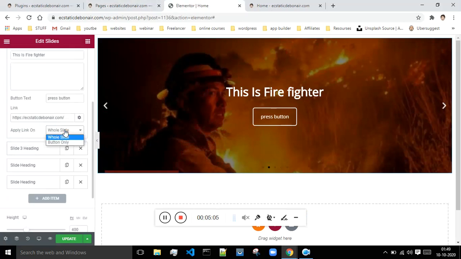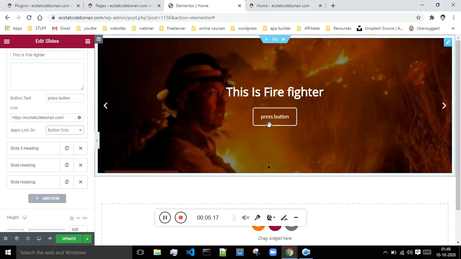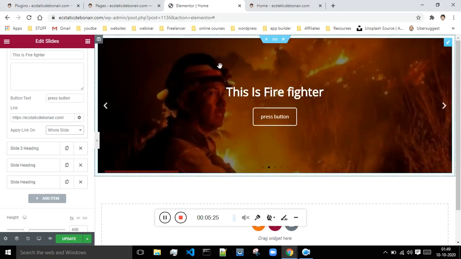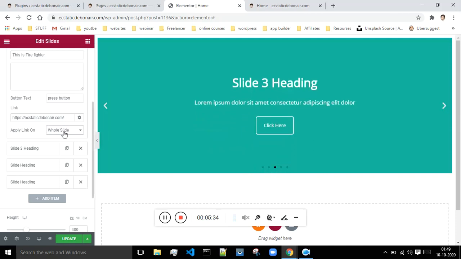When the link is applied, it will be applied only on the button, or whether you want to apply it on the whole slide, that you can select. If suppose you are selecting the option as a button only, when the user will click on this button only, then only that user will be propagated to this link. And if you are selecting the whole slide, then whenever a user will come and click anywhere on this slide, then the person will be taken to this link. Okay, so you can manipulate those options from this place.